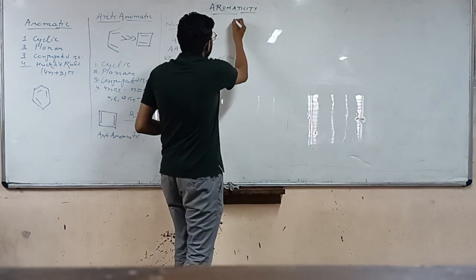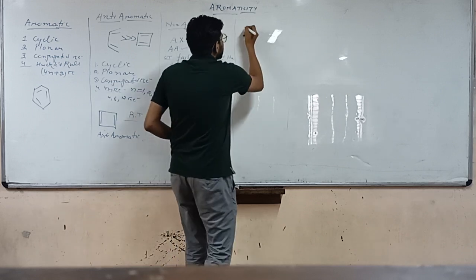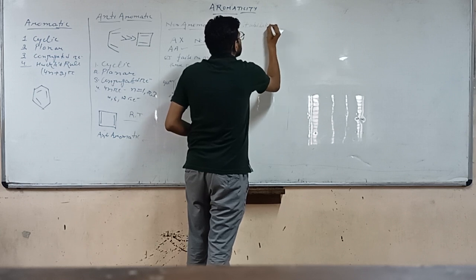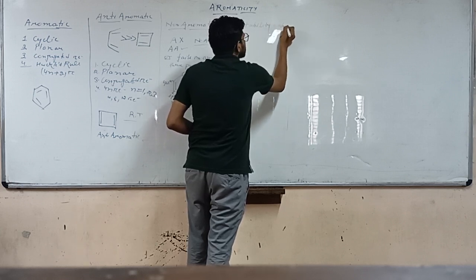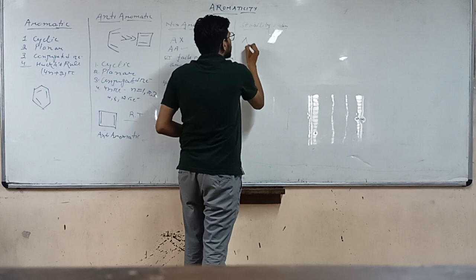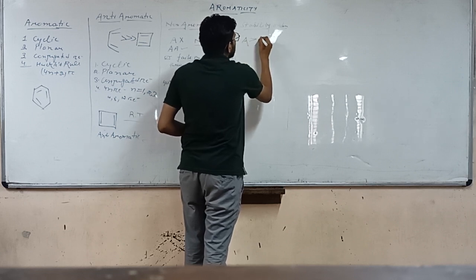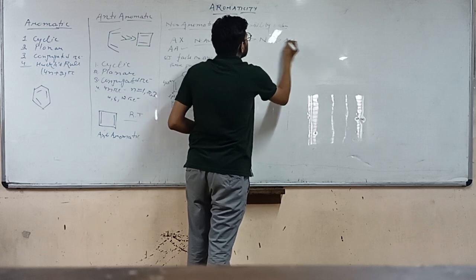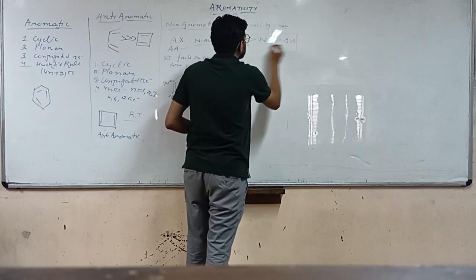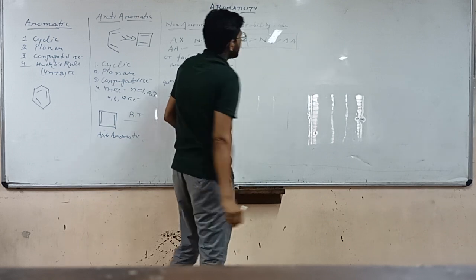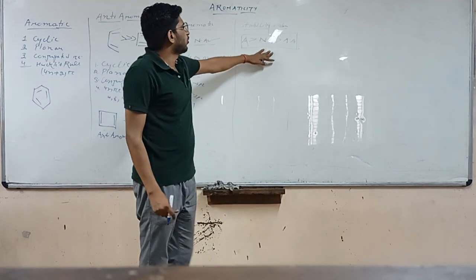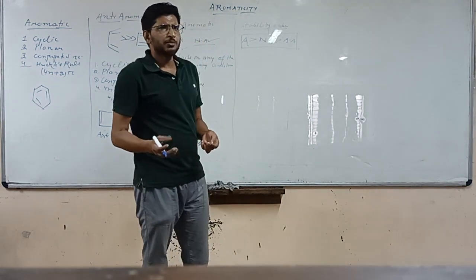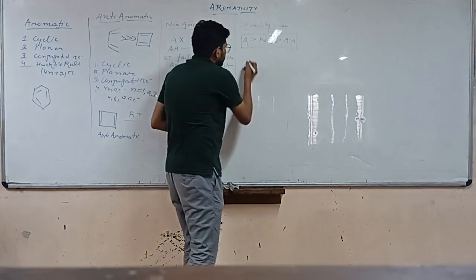So the stability order: aromatic is quite stable, then non-aromatic, and lastly anti-aromatic. You can remember this by the word Anna if you want to remember this. So let's take more examples and we will do more exercises.